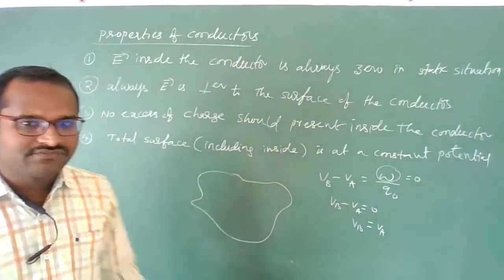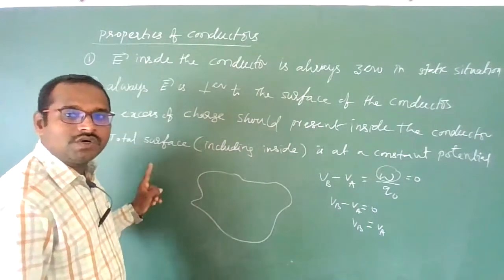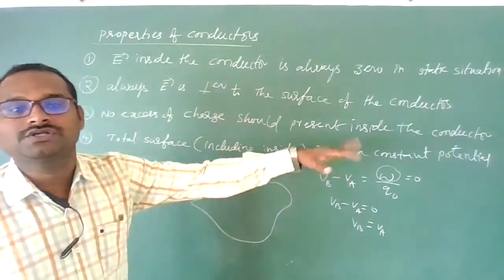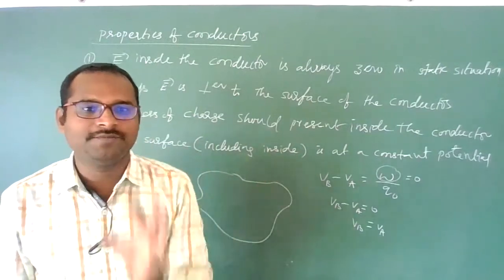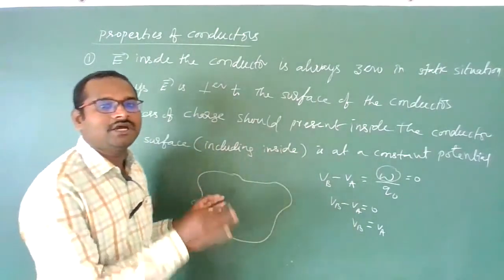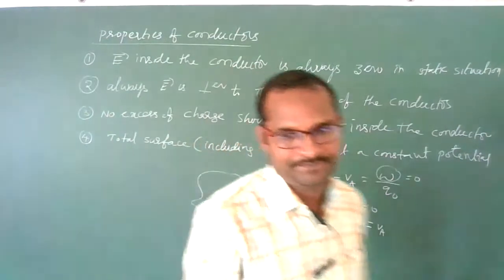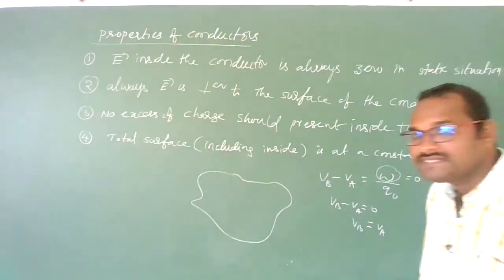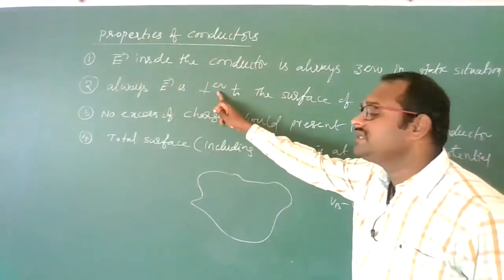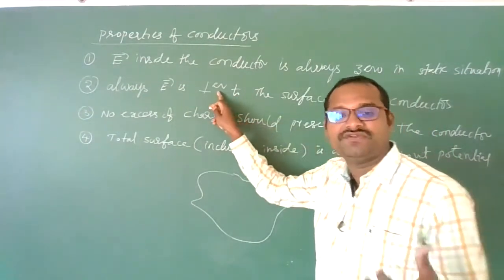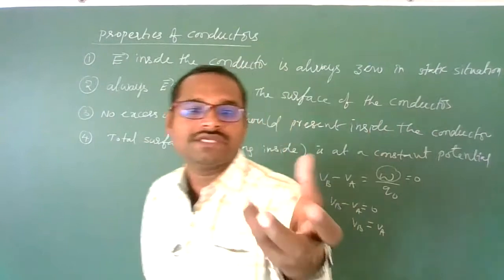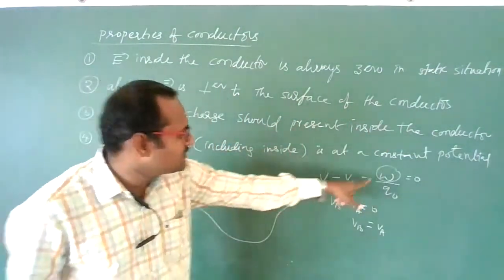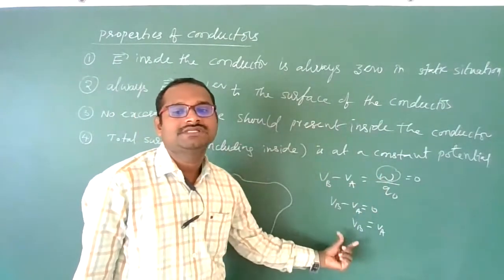Okay, this is the fourth point I am repeating. The total surface, including inside points, is at a constant potential. At each and every point of this conductor, the potential is the same. Why? This is the reason: because the electric field is perpendicular to the surface. If the electric field is perpendicular to the surface, no work is done to move a charge from one point to another point. If no work is done, then the potential difference should be zero.